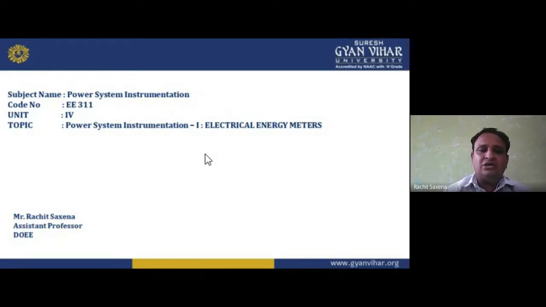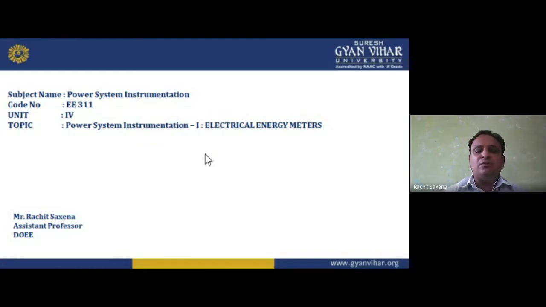Before this, power system instrumentation is a subject which totally deals with the instrumentation or measuring part of the power system. Power deals with voltage, current, energy, EMF, power, all these things. If you want to measure them, I need an instrument. That instrument is known as the measuring instrument.